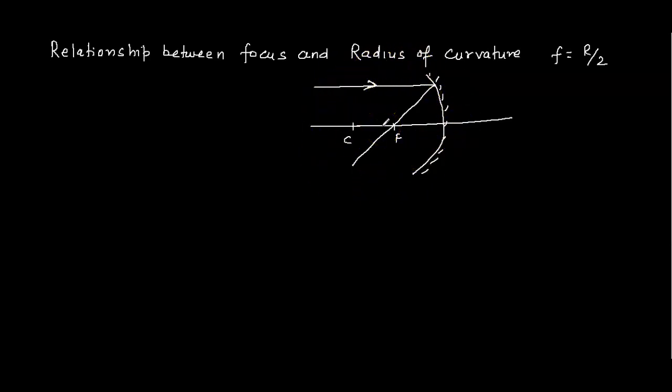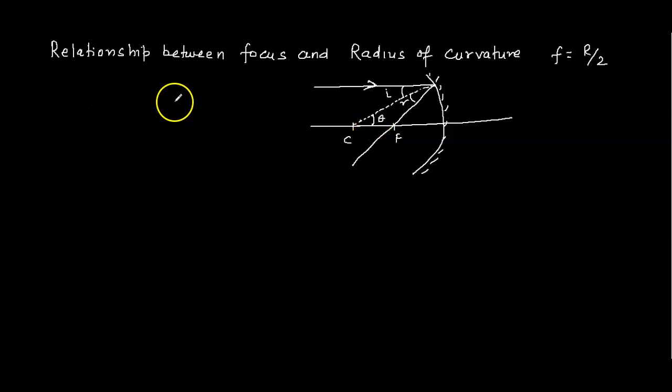I am drawing it here, with the angle bisector. The incident angle I and the reflected angle R are the same. I am assuming it to be theta, and this is also the opposite angle here.